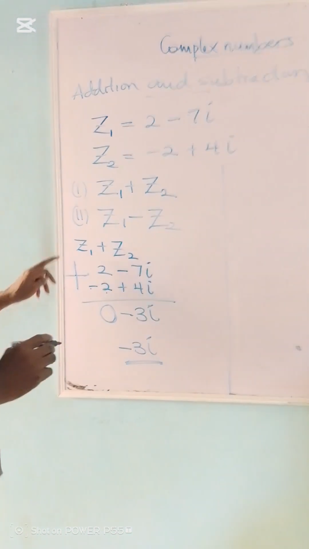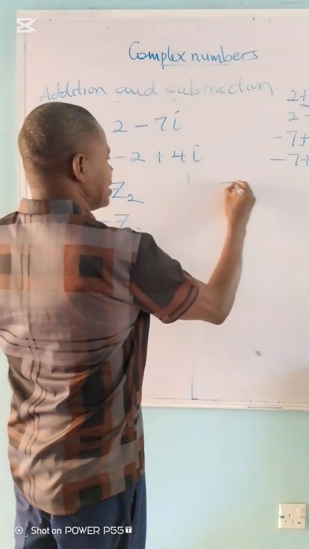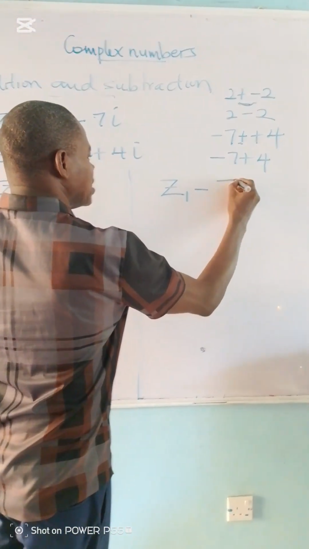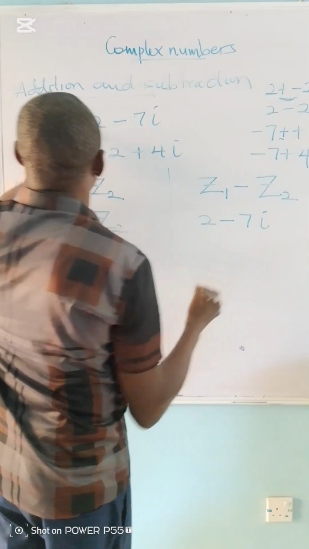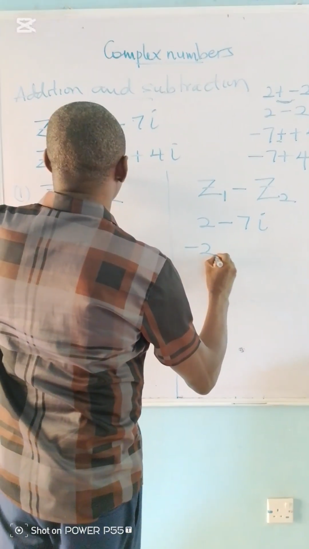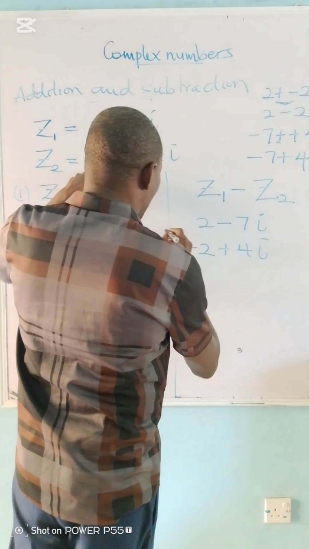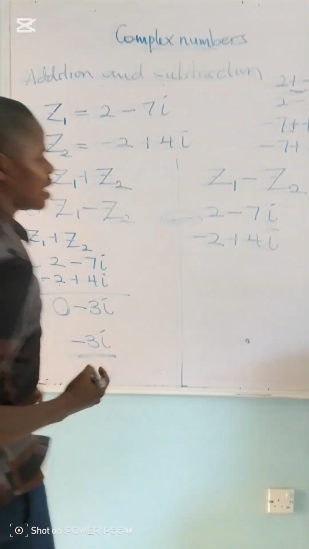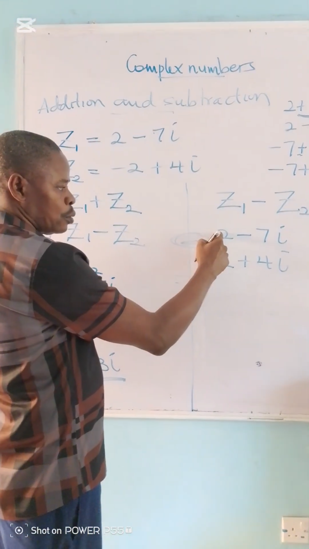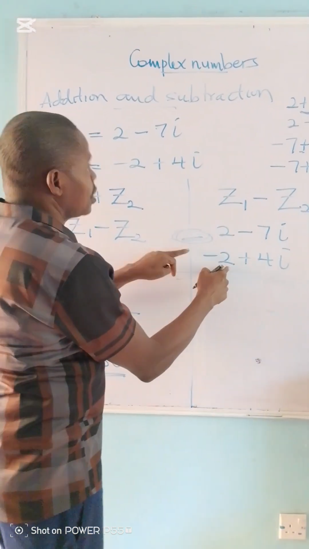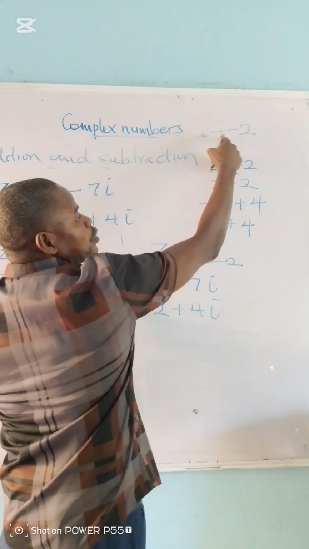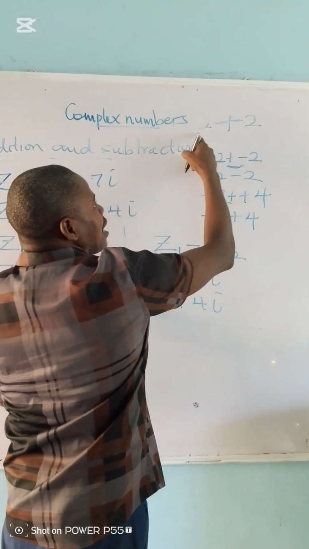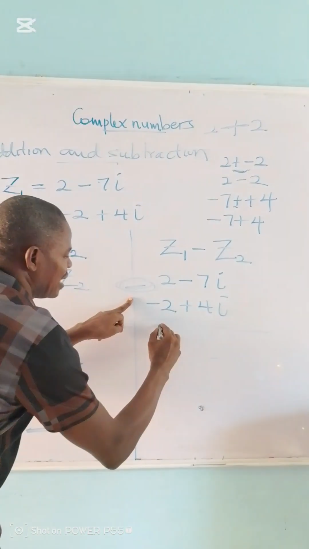Now let's consider the one with minus, that is z1 minus z2. Now I want to subtract. z1 is 2 minus 7i, z2 is minus 2 plus 4i. For the first one we have 2 minus minus 2. As we're having 2, we are taking away minus 2. Since we have the same sign in between them, the two of them become plus. So it's now 2 plus 2, so the answer is 4.